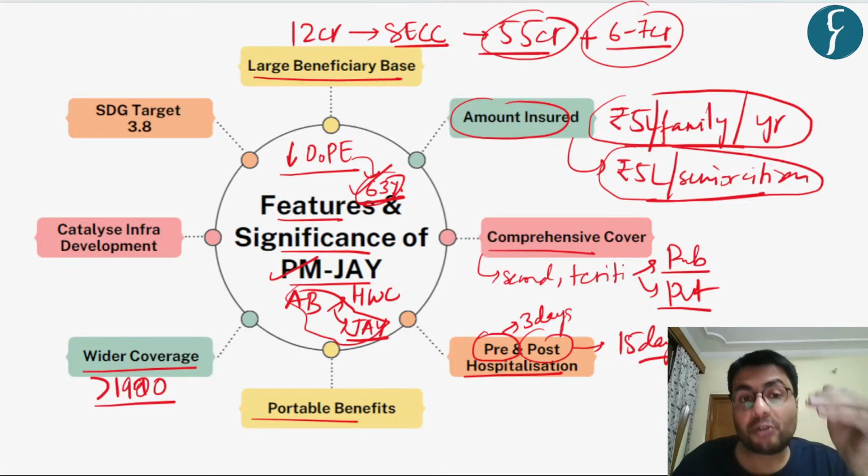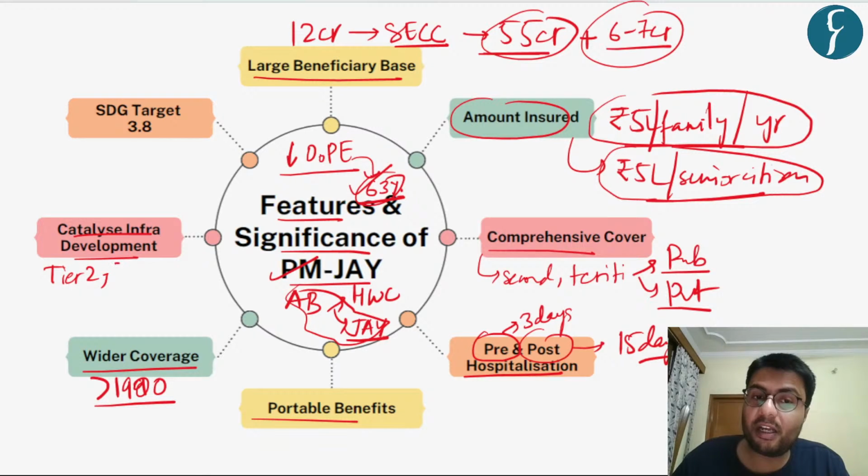Further, this scheme also intends to catalyze infrastructure development, particularly healthcare infrastructure in tier 2 or tier 3 towns. Also, it will help develop healthcare infrastructure in suburban areas.